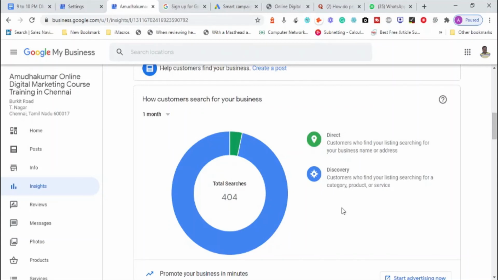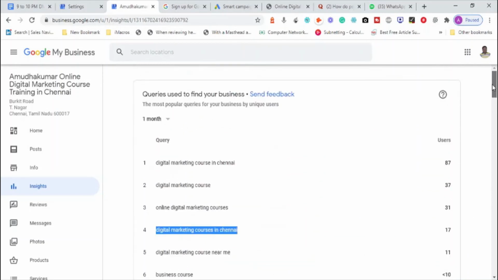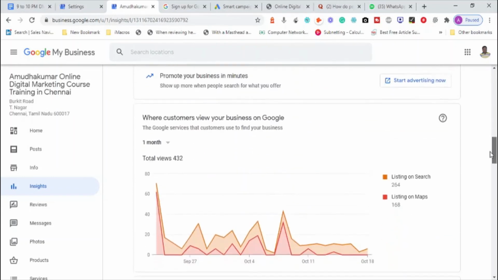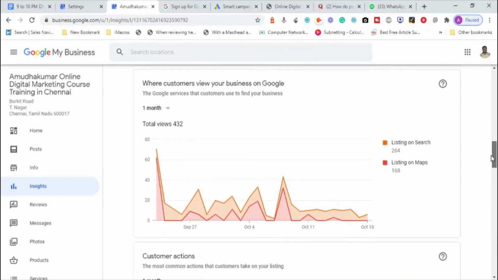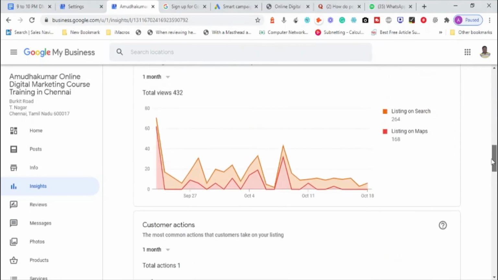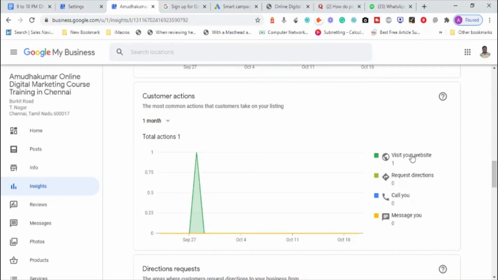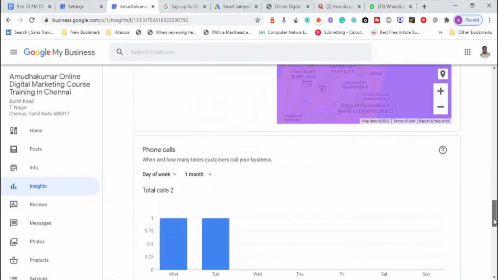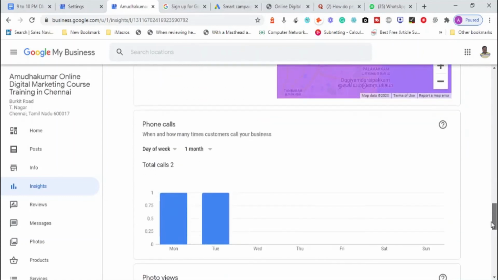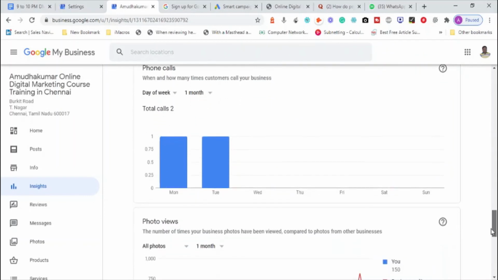Online digital marketing course training in Chennai. So my website is ranking for the right keywords, because it is named and optimized that way. This gives me information in a graph: how many times it is shown on Google search results, how many times it is shown on Google Maps when people searched, and what actually happened. Only one person visited my website and nobody called my phone number from the listing. Zero direction requests, nobody used my local business listing. Total 2 calls were made out of the whole show.